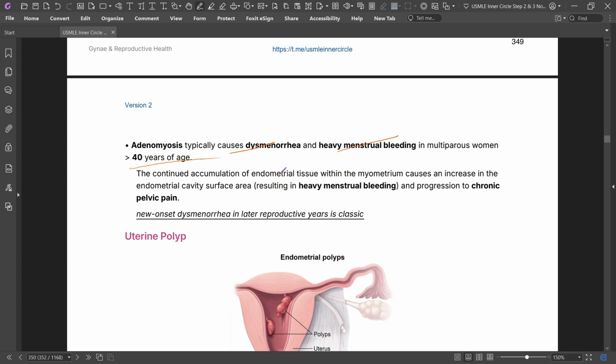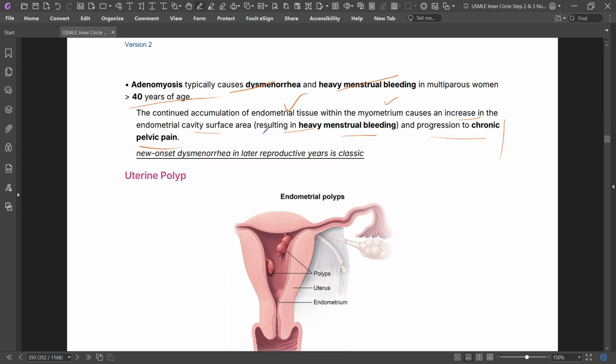The continued accumulation of the endometrial tissue within the myometrium causes an increase in endometrial cavity surface area, resulting in heavy menstrual bleeding and chronic pelvic pain. New onset dysmenorrhea in the later reproductive years is classic.